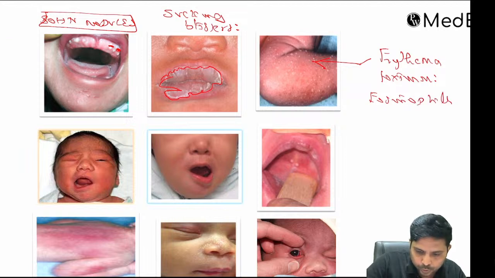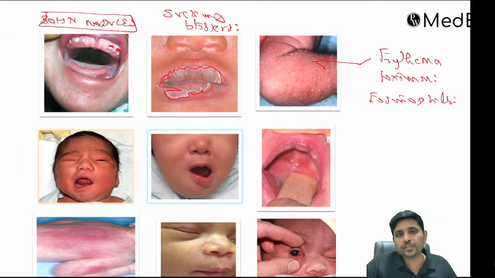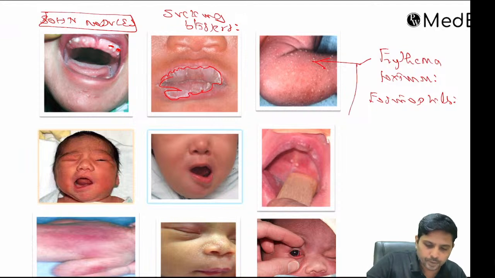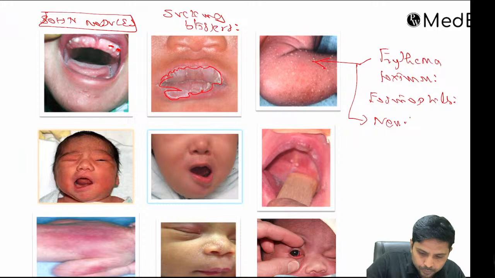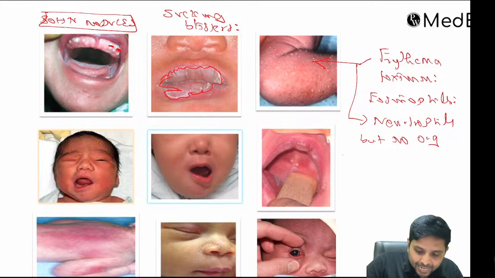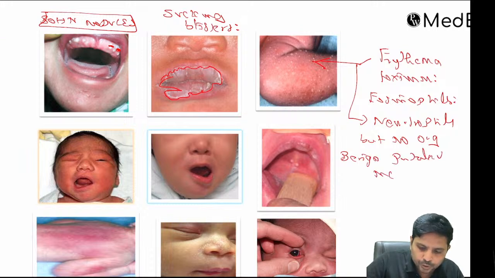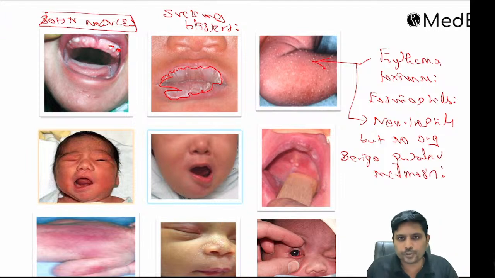This is called erythema toxicum. When it contains neutrophils but no organisms, it is called benign pustular melanosis.